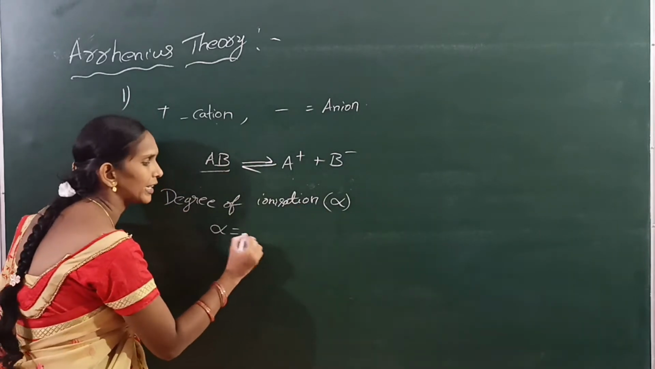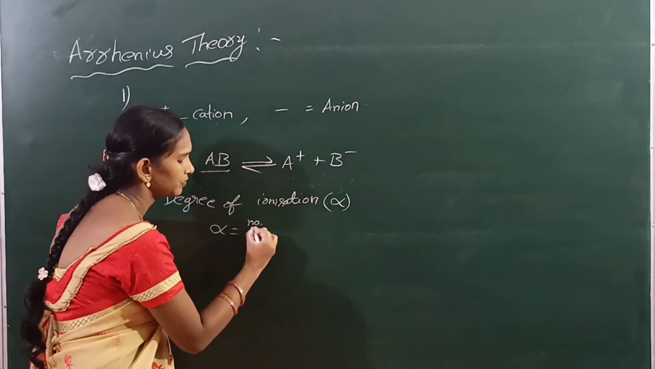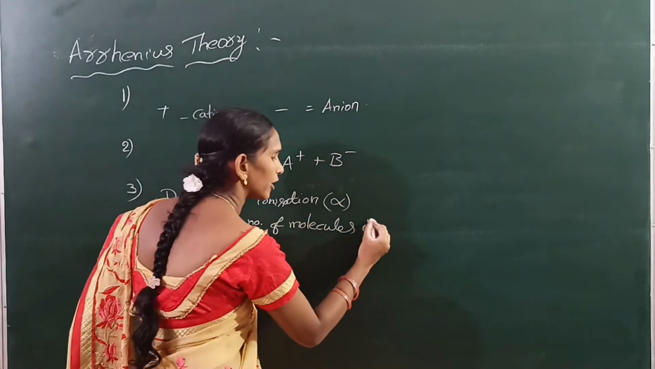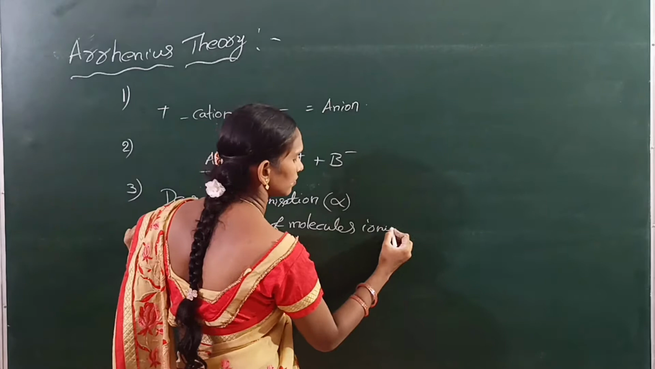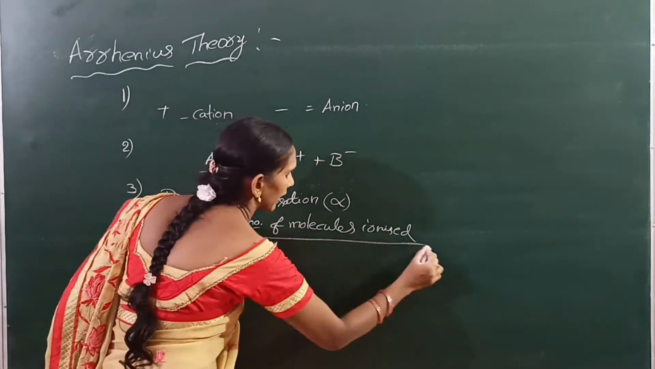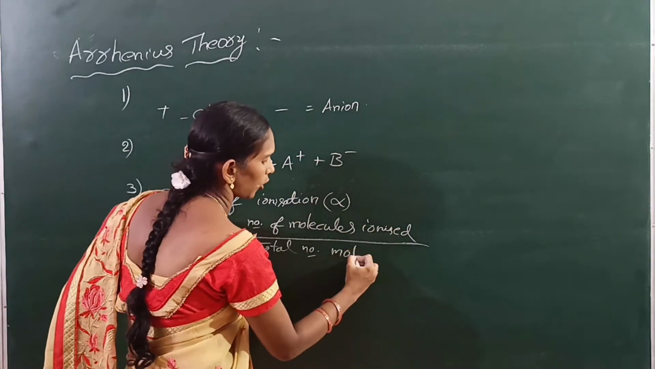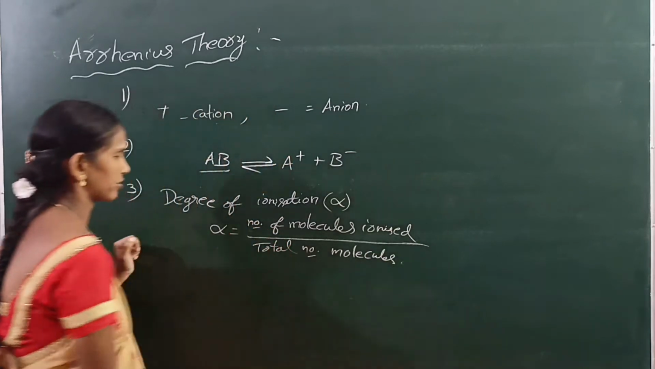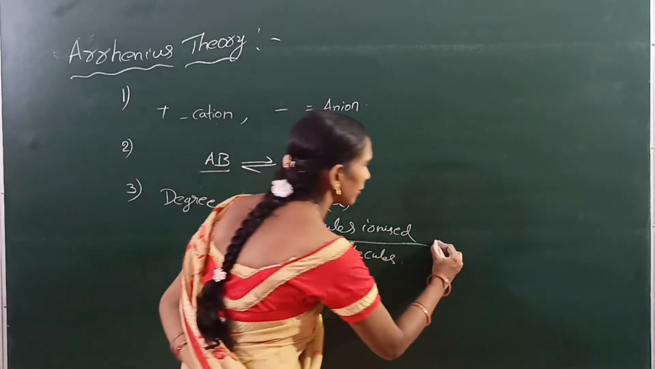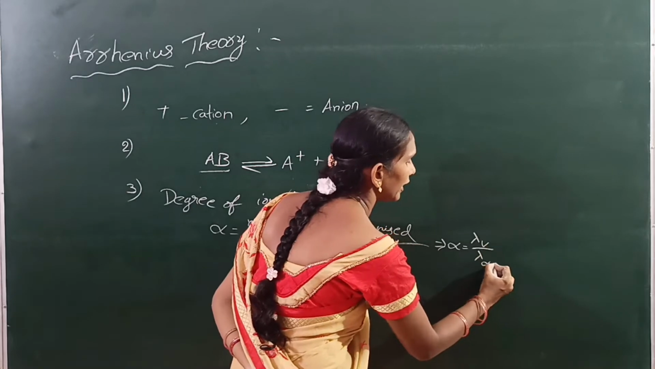Here alpha is equal to the ratio of the number of molecules ionized to the total number of molecules. This is the degree of ionization. That means alpha is equal to lambda v by lambda infinity.